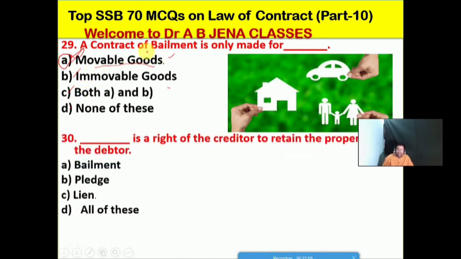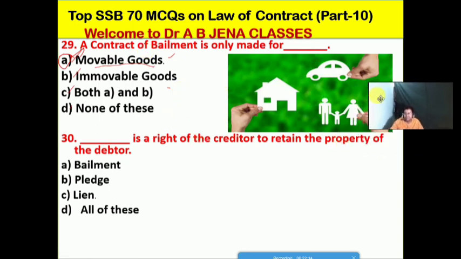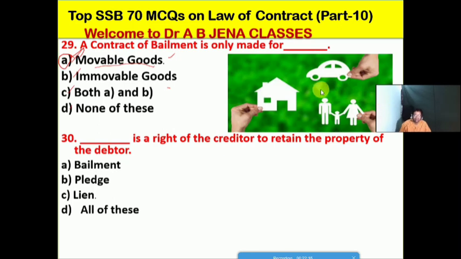So next one we will see, which or dash is a right of the creditor to retain the property of the debtor? Whether A it's the bailment, B it's the pledge, C it's the lien, D it's all of these. No doubt, friends. So C is the right option for this MCQ. So lien is a right. So friends, you have to know it. Lien is a right of the creditor to retain the property of the debtor.